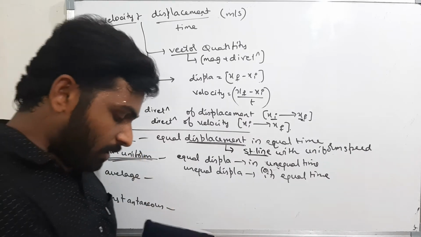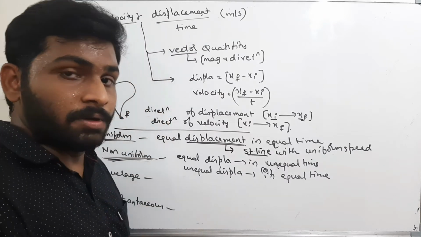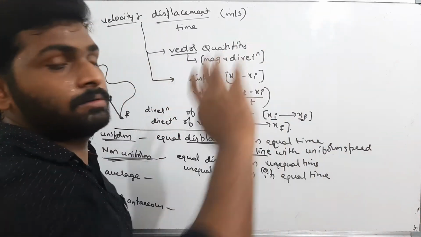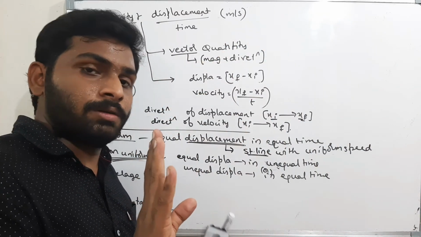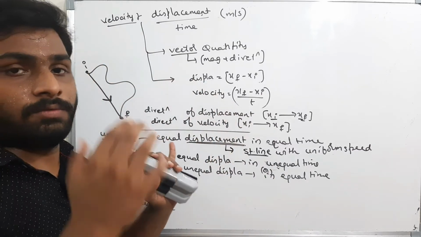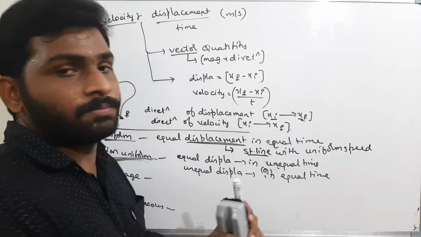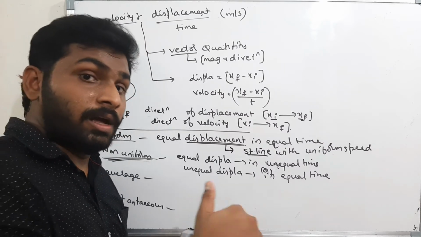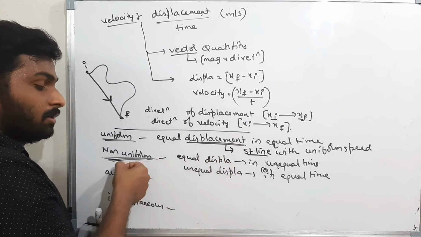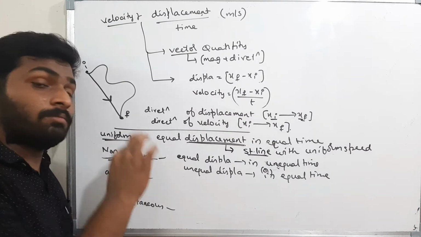Here, now I will make it simple. I am moving on a bike. I am moving with a constant speed. That means everywhere I am maintaining 10 meters per second speed. If I am moving on a straight line, then it is a uniform velocity. Speed is the same, direction is the same. Therefore, it is a uniform velocity. Well and good. But if I am moving with the same 10 meters per second speed, but I am moving in different directions, direction is changing, then the displacement will change. If the displacement is changing, then it is a non-uniform velocity. Please remember that it is a non-uniform velocity.